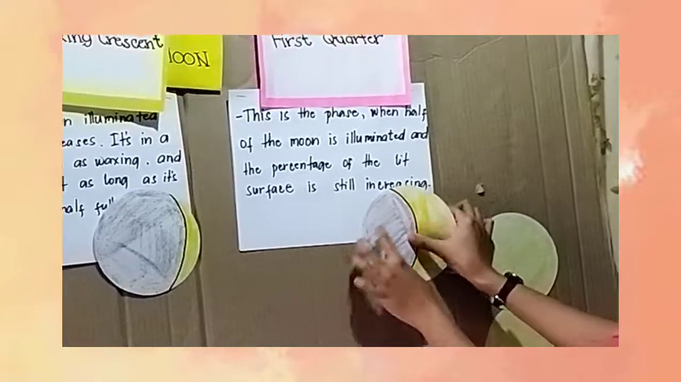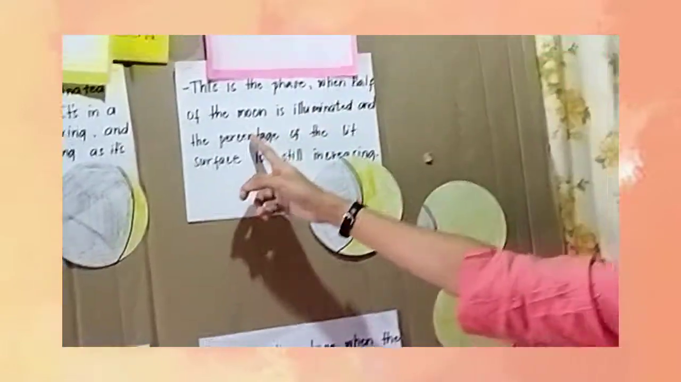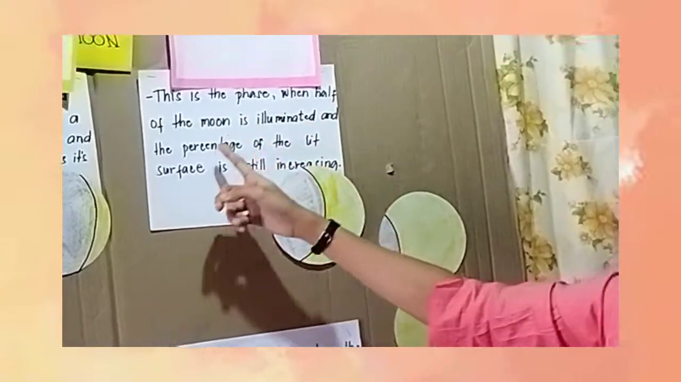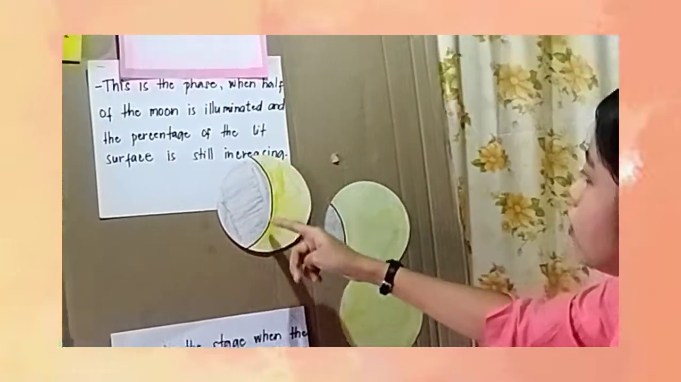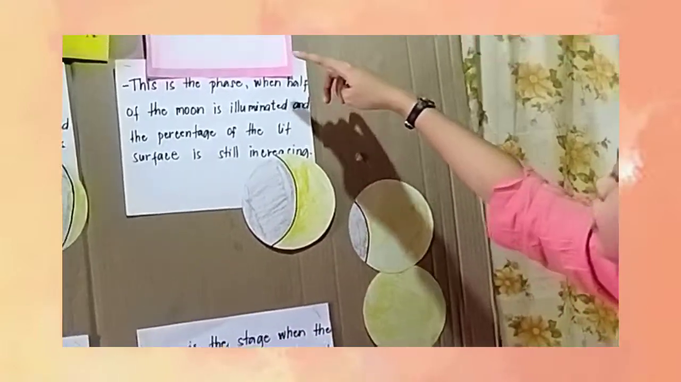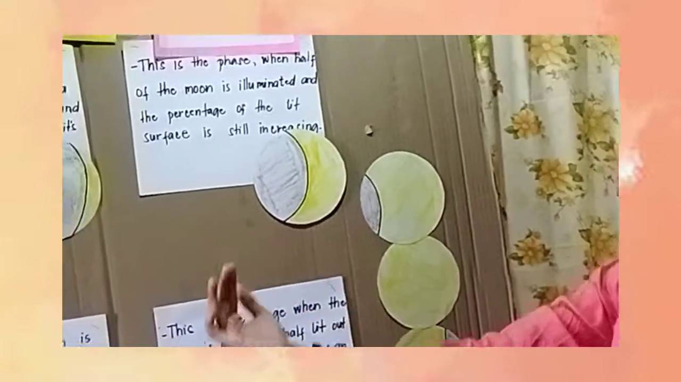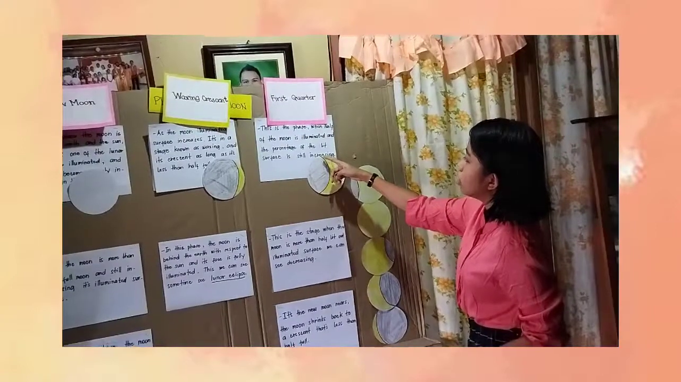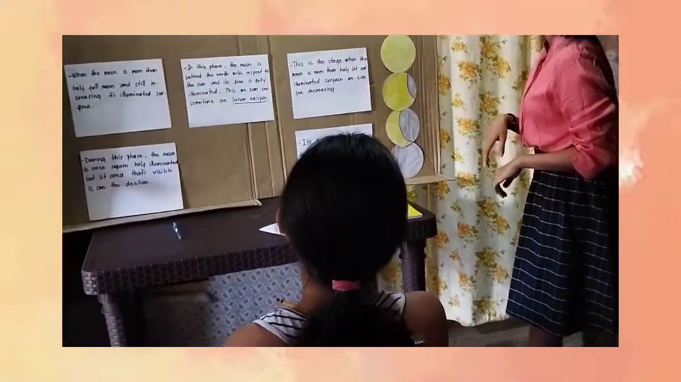So this is the first quarter. This is the phase when half of the moon is illuminated and the percentage of the lit surface is still increasing. So, half, paano man siya ba? Kanang sa first quarter, kay nag-around man siya sa earth, nag-rotate man siya sa earth. So, gakaana po, kadako po ang makuha niya nga sunlight nga gikan po sa sun.